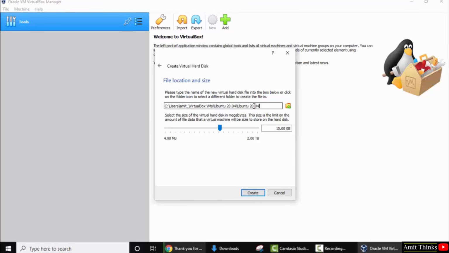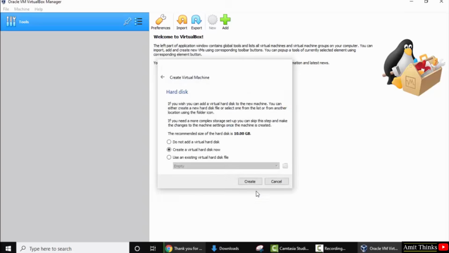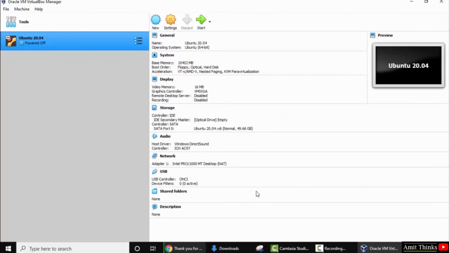Now it is asking to set the size. So this size is the amount of file data that the virtual machine will be able to store on the hard disk. I'll mention a good size. I guess this is fine, around 50 GB. Click on create. Now you can see Ubuntu 20.04 is visible. Select this and click on settings.